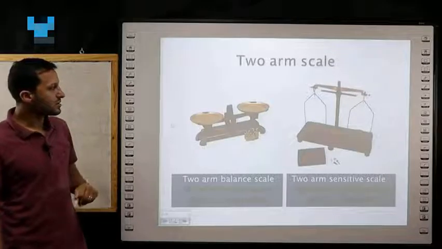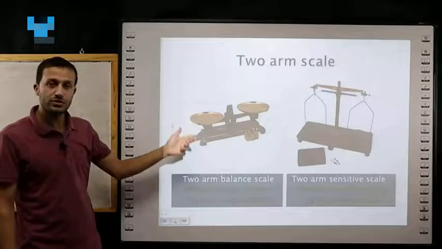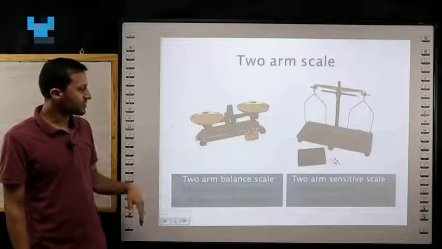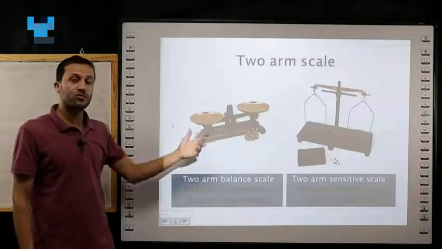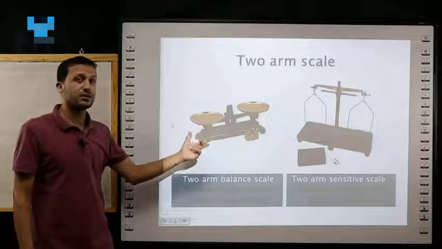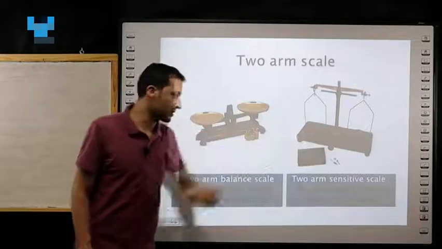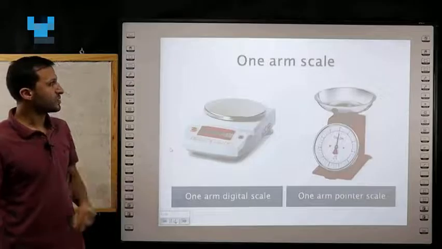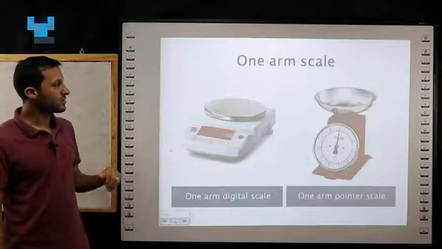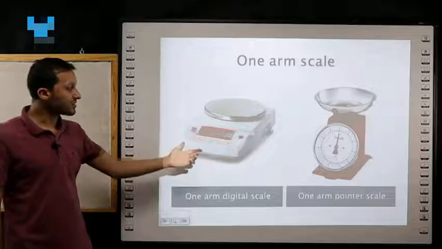And this is the shape. This figure shows the shape of the 2 arm scale, the balanced scale or common scale, and this is the 2 arm sensitive scale. And these are the 1 arm scales. This is the digital one.